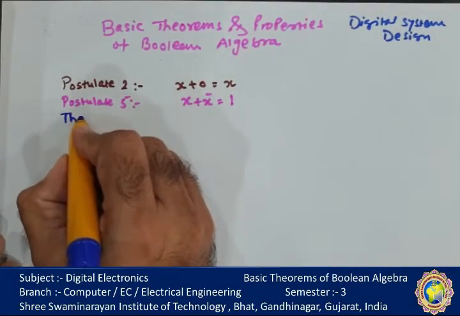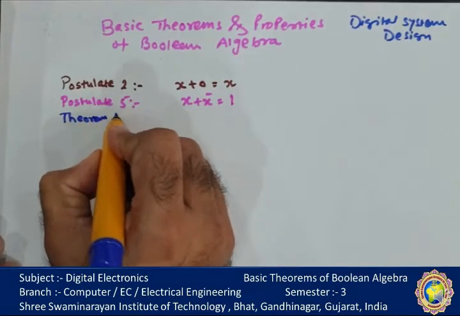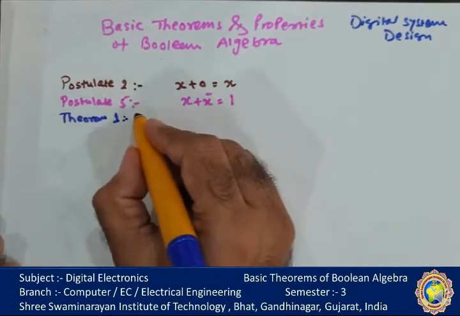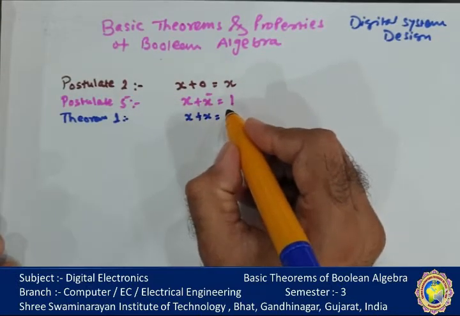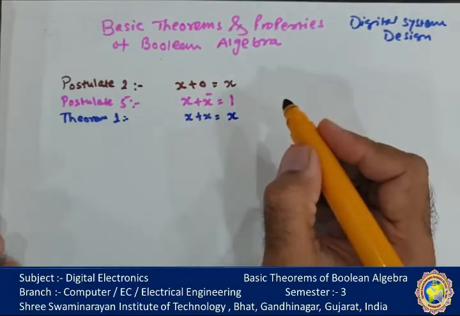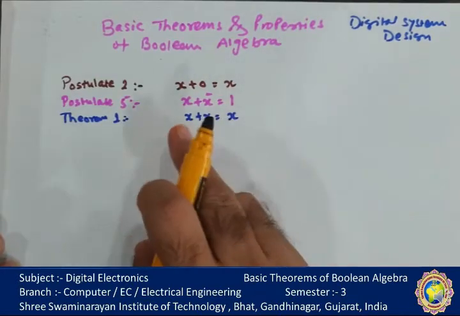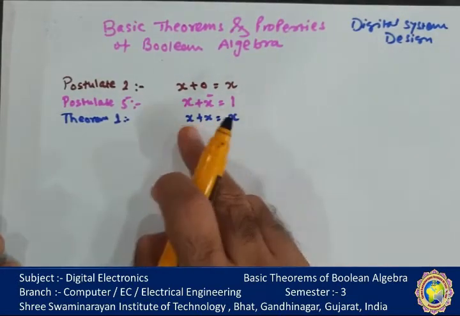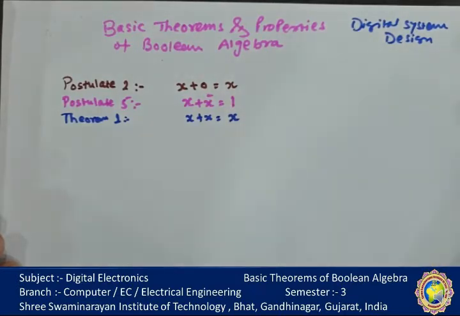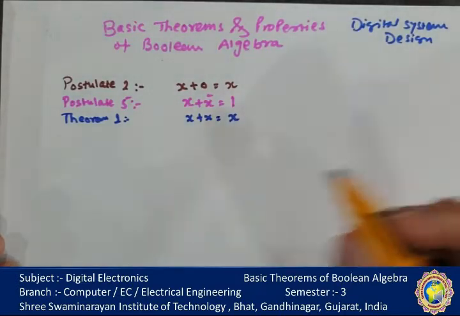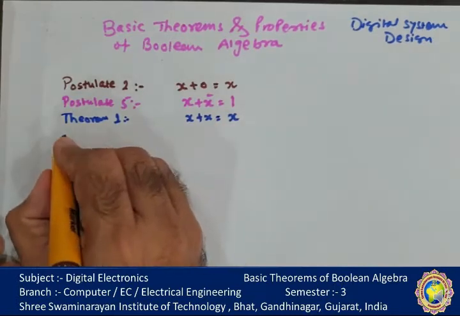Now the theorem 1 says that if a variable is operated with itself, the result is the variable itself. If 1 is ORed with 1, the result is 1. 0 ORed with 0, the result is 0. So the variable itself.